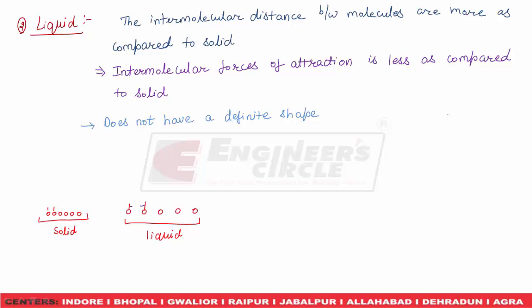So the liquid state will not have a shape of its own. It will acquire the shape of the container in which we fill the liquid. So this is the physical significance of liquid. Now, what is the physical significance of the third state of matter, that is gas?